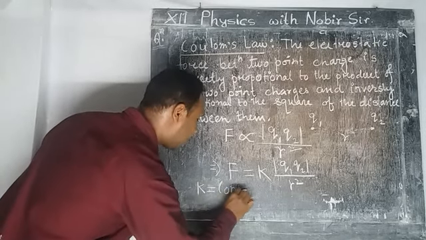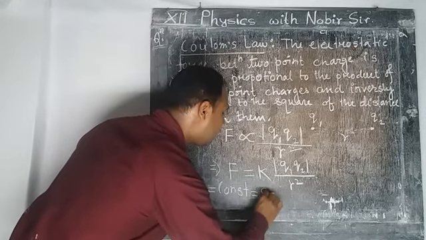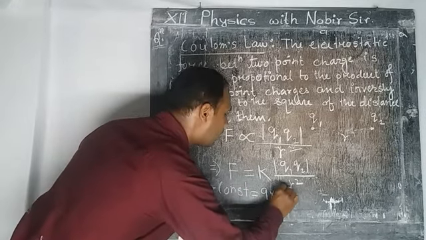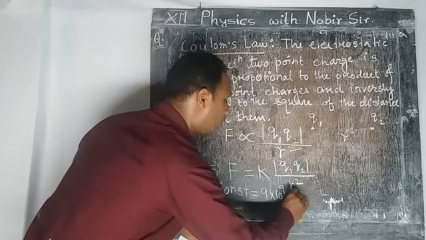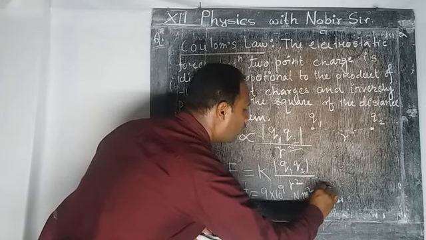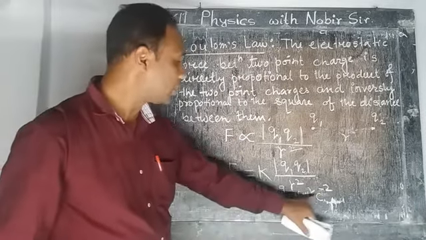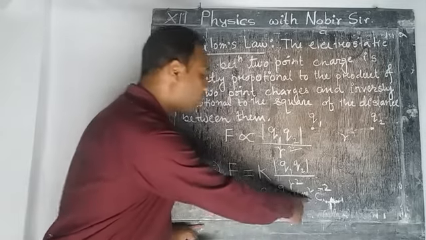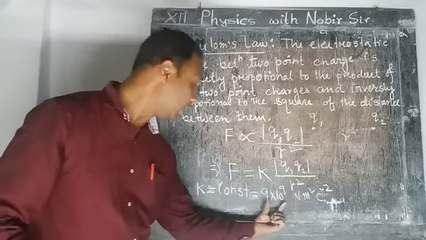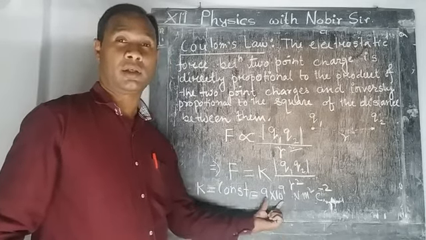The value of K equals 9 into 10 to the power 9 Newton meter square per Coulomb square. So this is the value of K, the SI unit of K. In SI units, the value of K is 9 into 10 to the power 9.